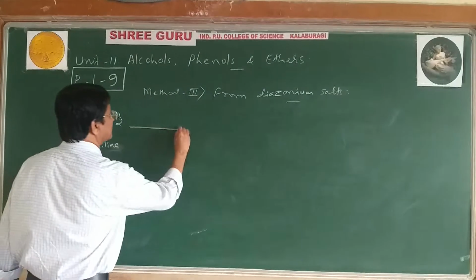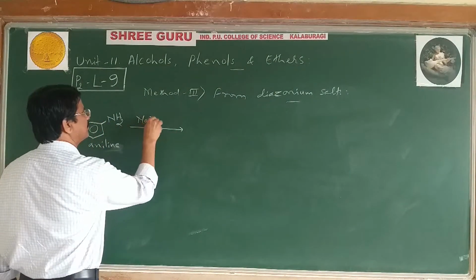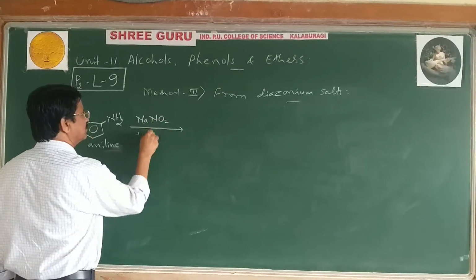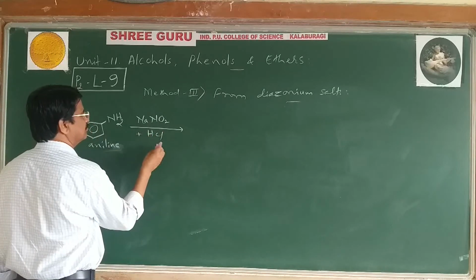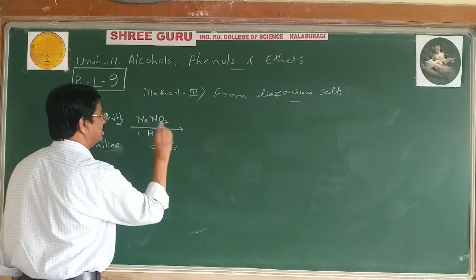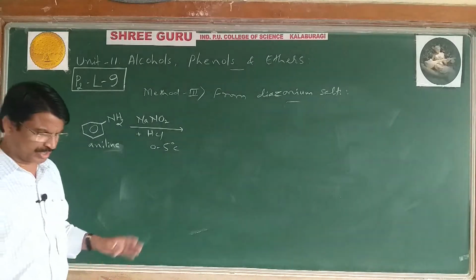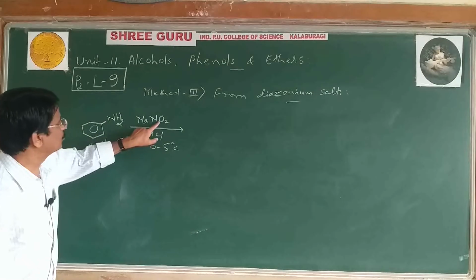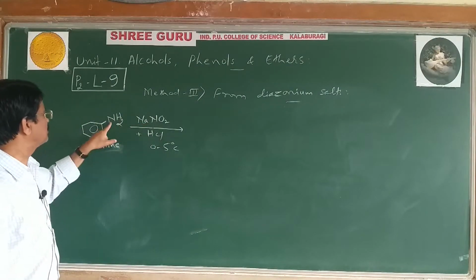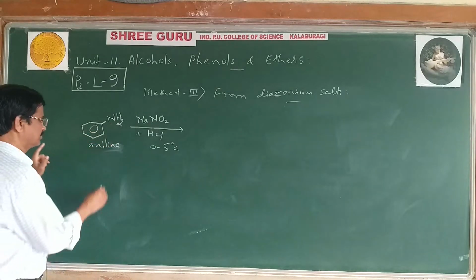Next, treat with sodium nitrite and HCl at a temperature of 0 to 5 degrees. Sodium nitrite and HCl can form HNO2, and this HNO2 combines with aniline. See here.